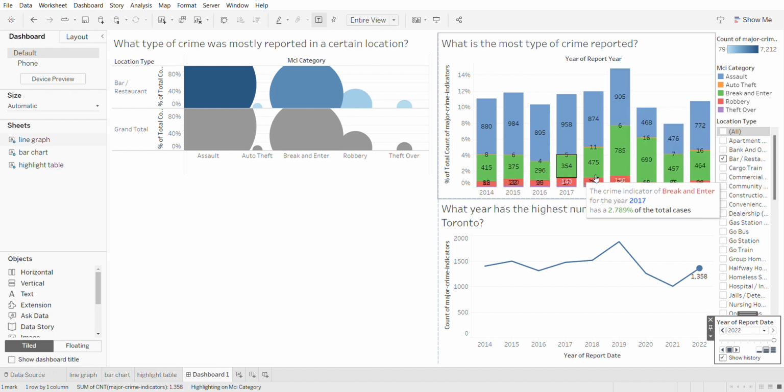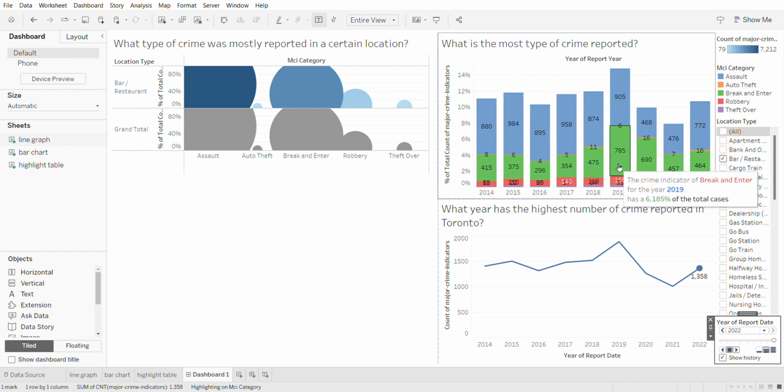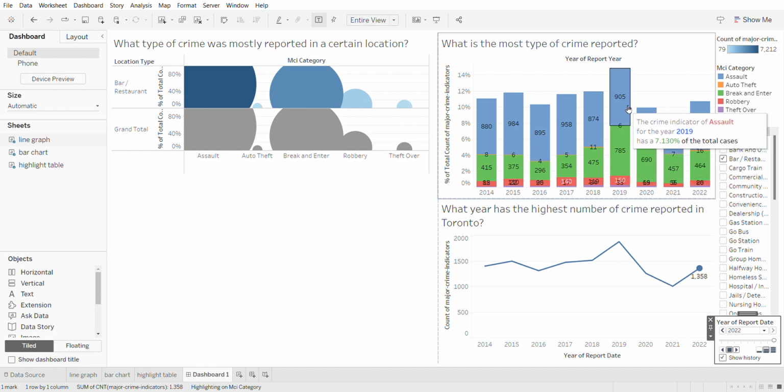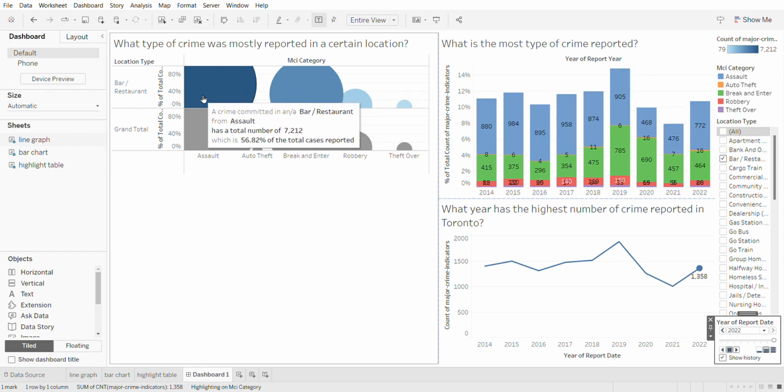So we can say that here in 2019, break and enter were the most type of crime that occurred, and also assault. It has the high number of cases reported in a bar. So our heat map was also showing the same thing.